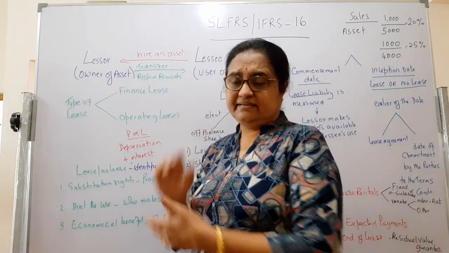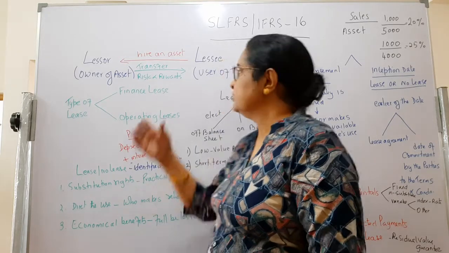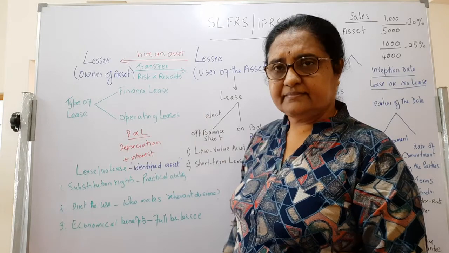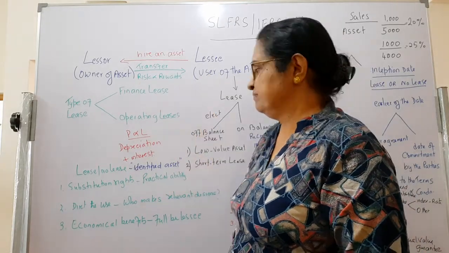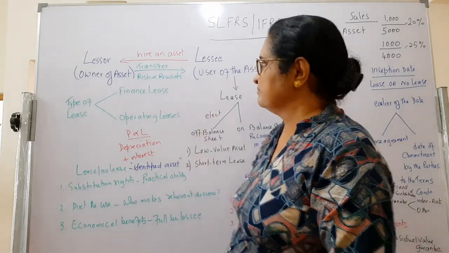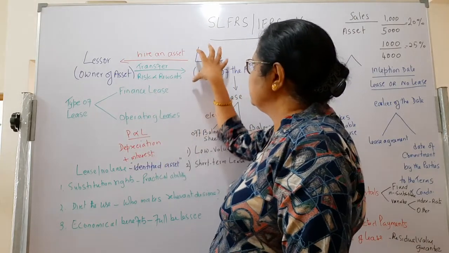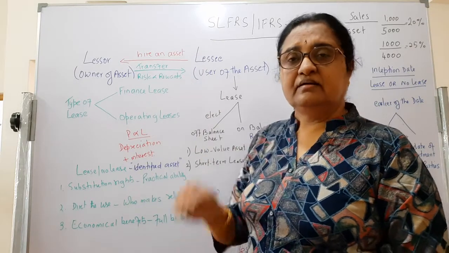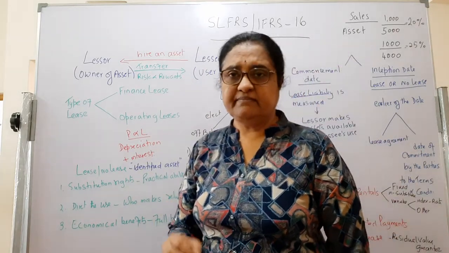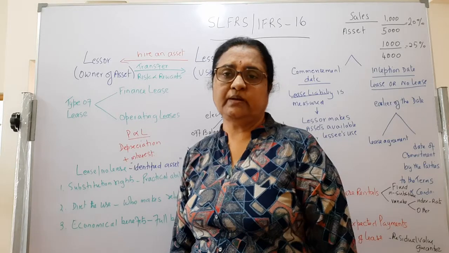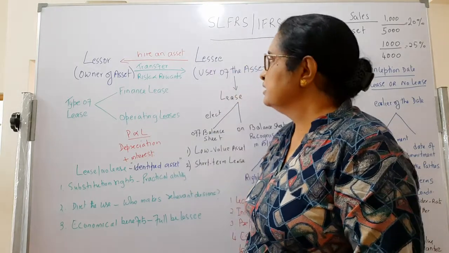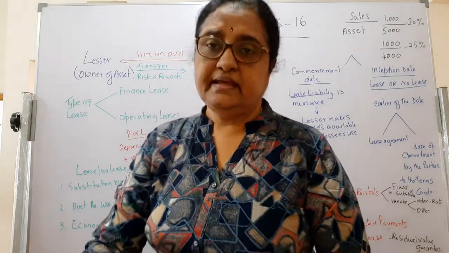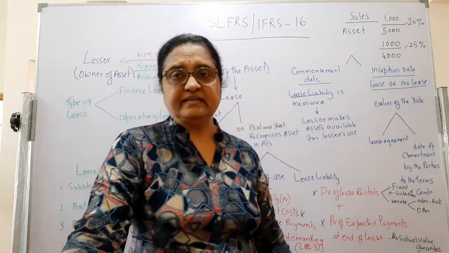So he is an in-substance owner. The standard says he has to be treated as an owner for financial statement and accounting purposes, and this lease accounting has to be done in accordance with the standard.